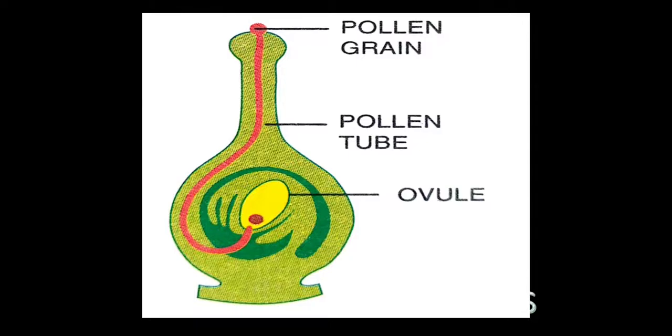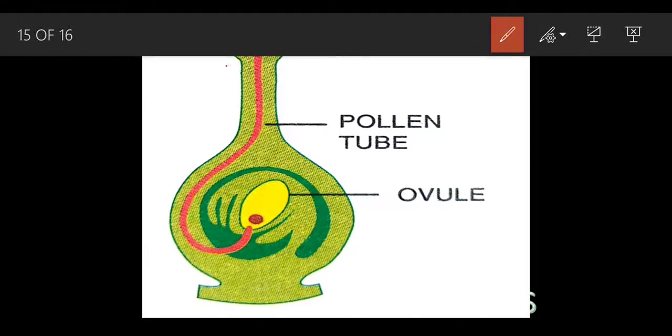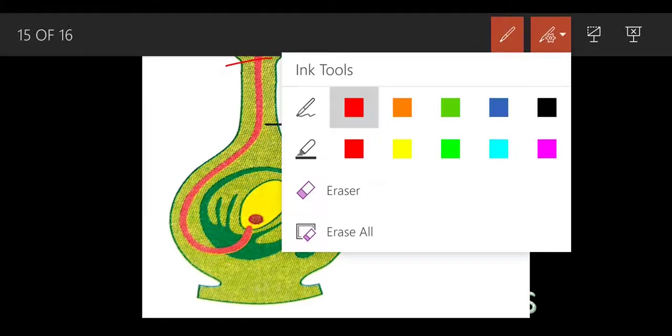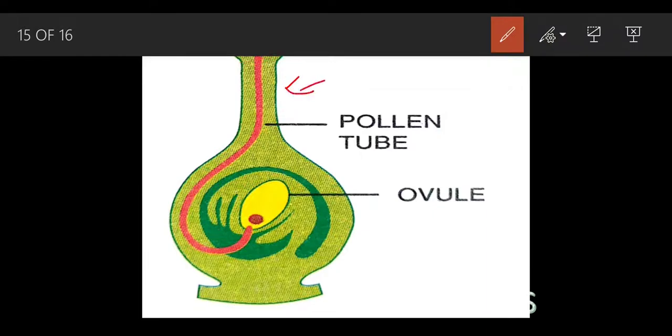Now the last one, that is chemotropism. You have seen this part in your 9th standard. This is the pollen grain, and this is a stem. Where does the pollen grain land?